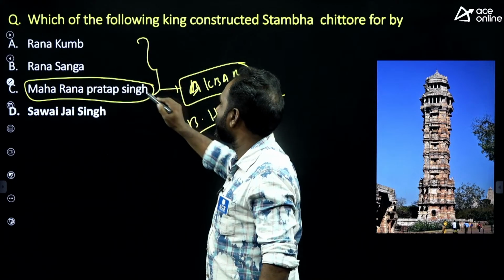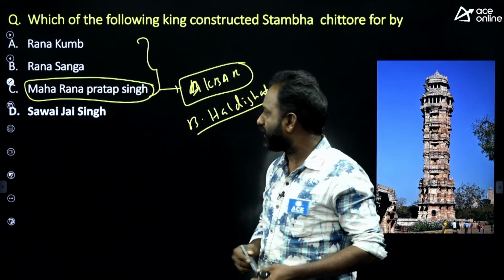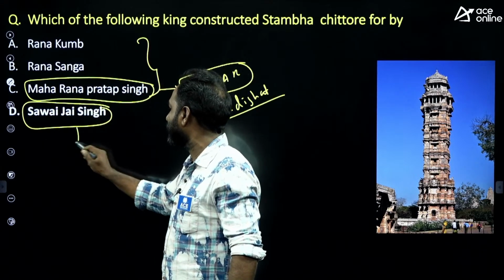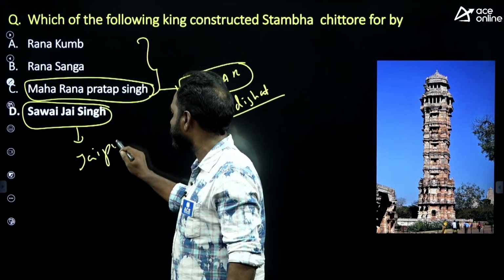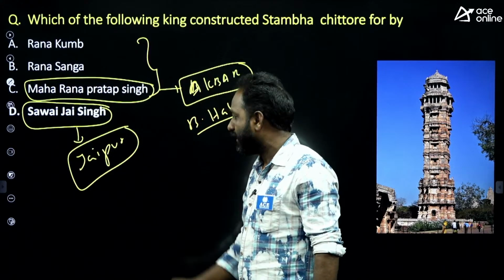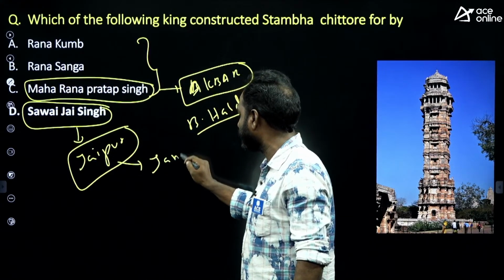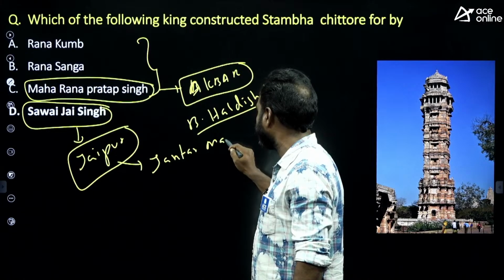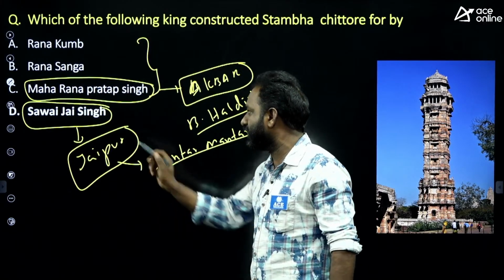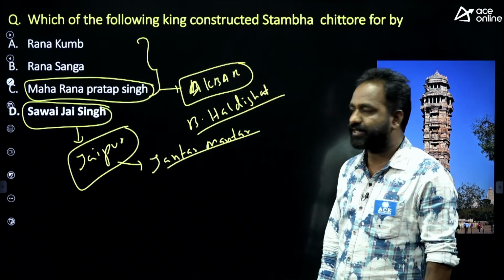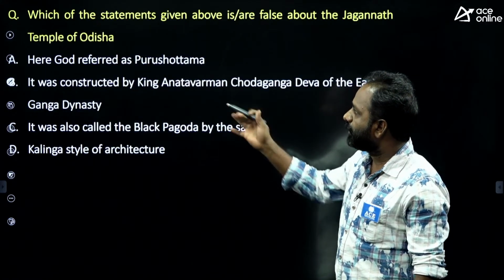So three kings are related to the Mewar kingdom only. And the fourth one is Savai Jai Singh, related to Jaipur. He built the Jantar Mantar. Everybody knows the Jantar Mantar; it was built by Savai Jai Singh. Is it clear? Okay. Next question.